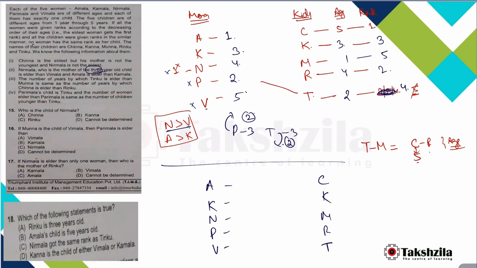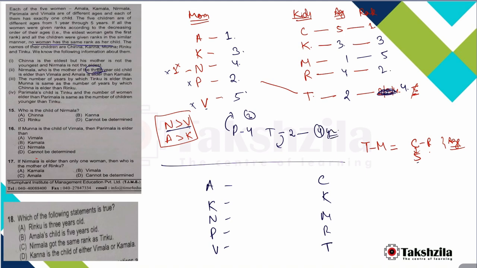But it is given that no woman has the same rank as her child. So 3 with 3 is not possible. This case is discarded. So P cannot be rank 3. Another case can be P as rank 4. If P is rank 4, 3 people above, so 3 people below T. 3 people below T means T's rank is 2. T's rank is 2 means its age will be 4 years.